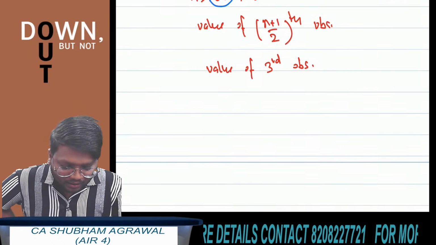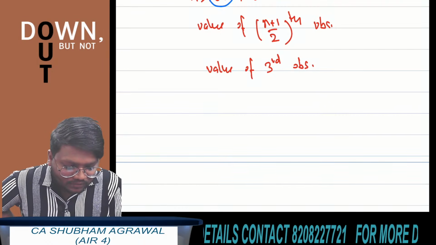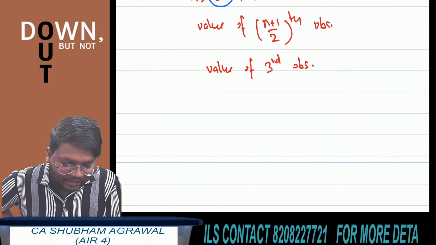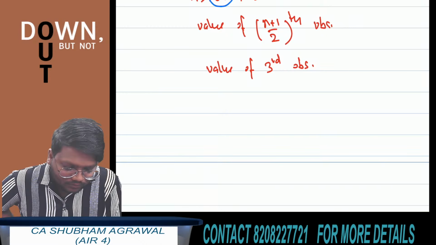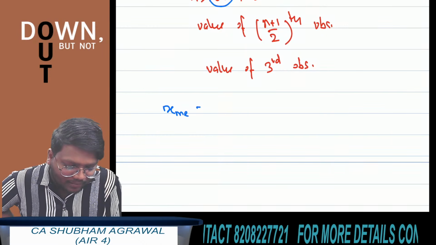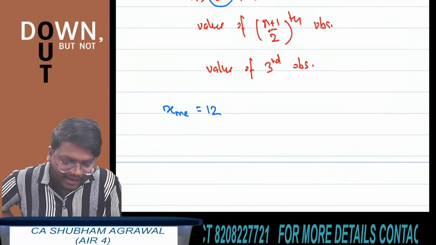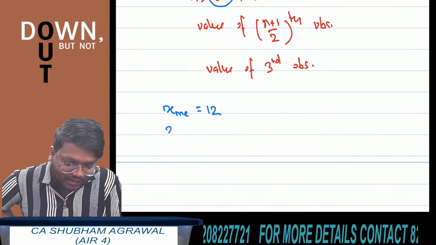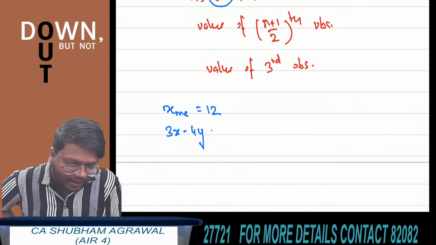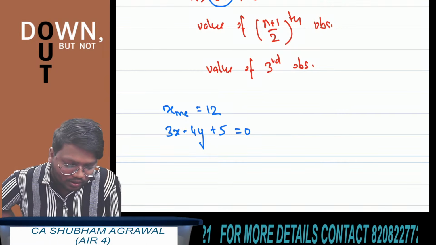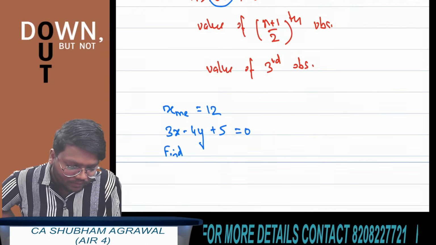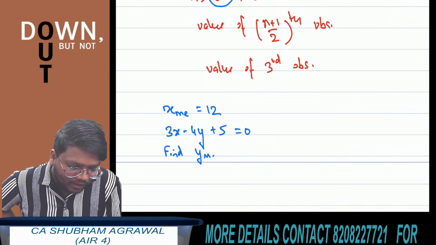Yes. I am giving you one more question which is based on the property of median. Quickly try to get the answer for this. See, median of x is 12 and the linear relationship between x and y is given, that 3x minus 4y plus 5 is equal to 0. You have to find median of y. Quickly solve this.